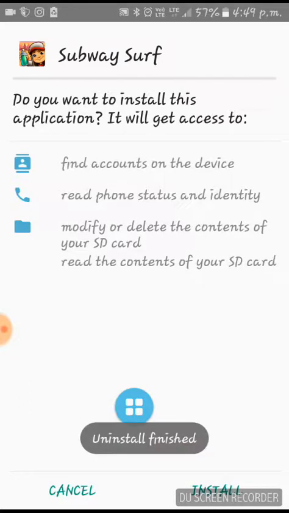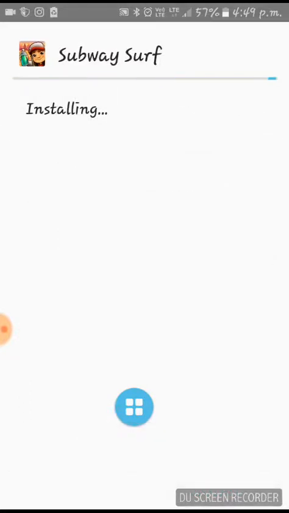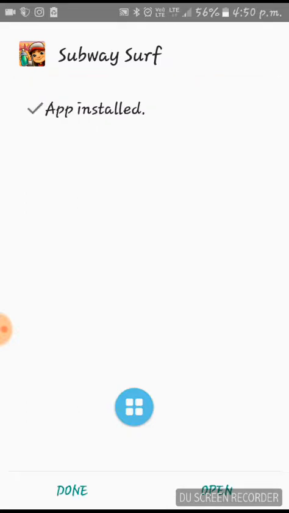So it will uninstall and then again install. So the app has been installed and we will open the app, Subway Surf.